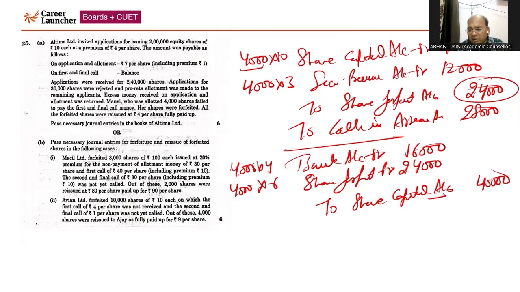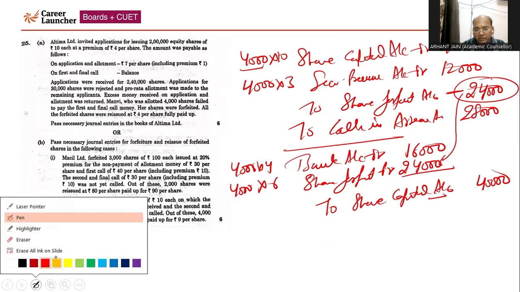So students, in this case, since all the forfeited shares have been reissued, and they have been reissued at maximum discount, because the amount forfeited is 24,000 and the company has given a discount of 24,000, there will be no capital reserve. So here you can write capital reserve will be 0, and there will be no journal entry with respect to capital reserve. Now we are going to solve part B of this question.